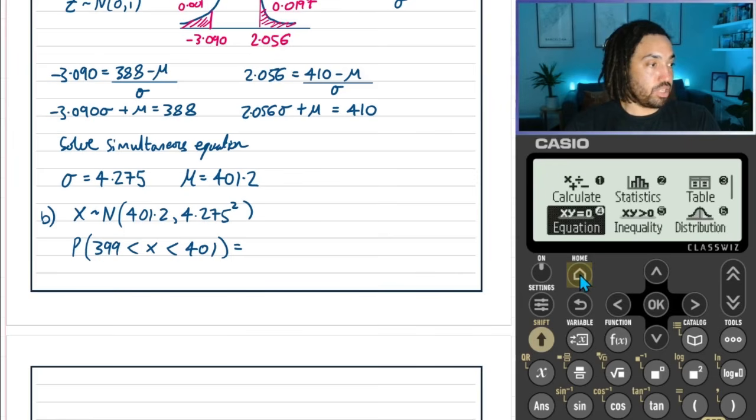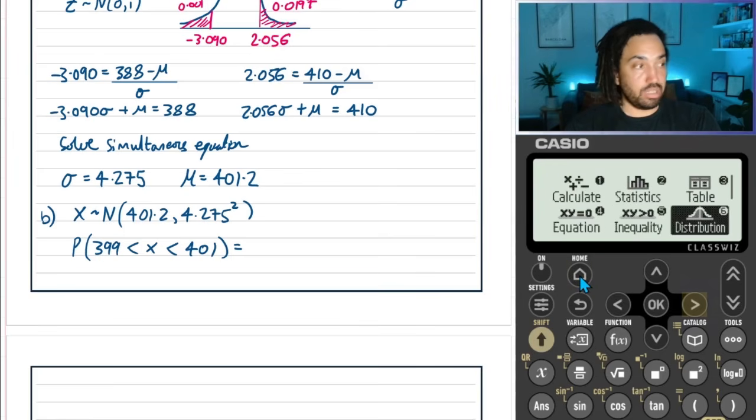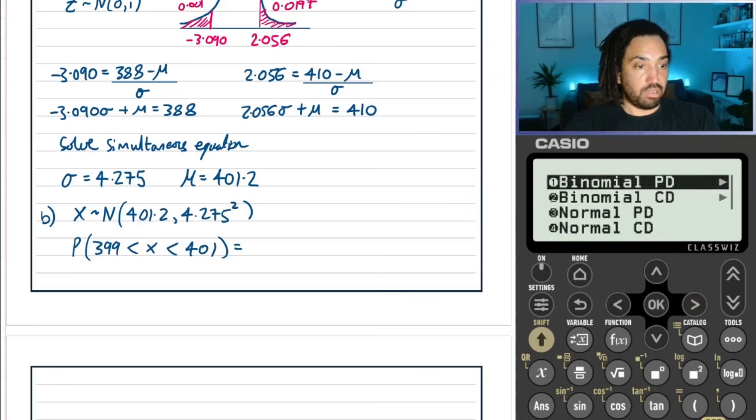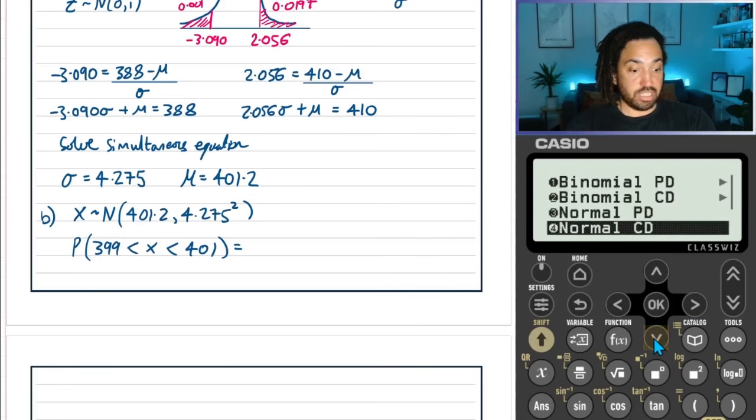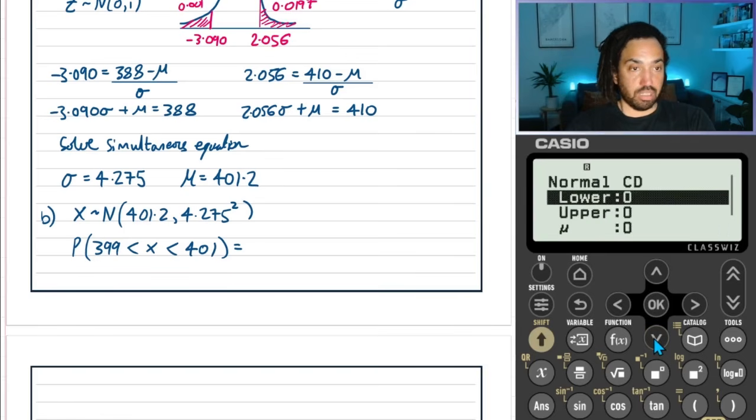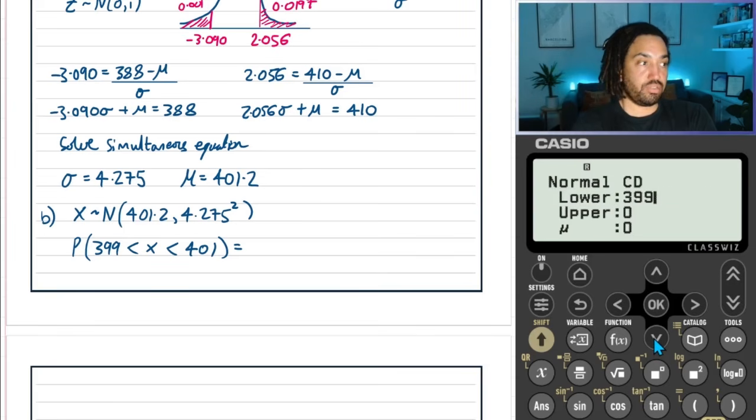So let's go then to distribution. Okay, so let's go to normal CD, because with normal distribution, we always use CD, in fact, never PD. And the lower is 399, and the upper is 401.